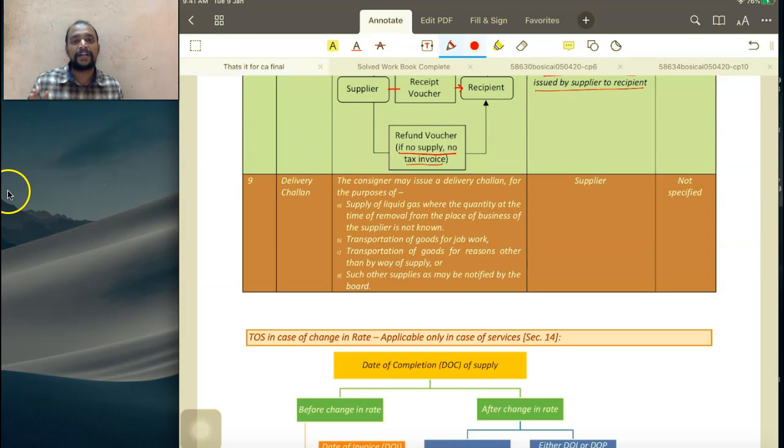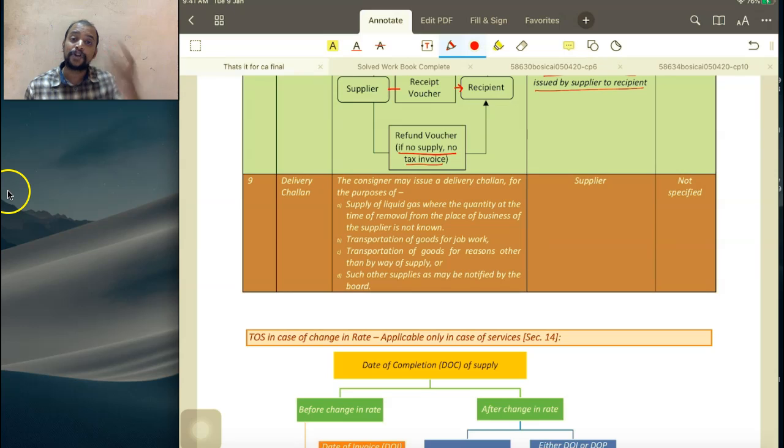And also remember one interesting point here. In the same transaction, I am making taxable supply as well as exempted supply. Should I give tax invoice for taxable supplies and bill of supply for exempted supplies? No need. There is something called consolidated invoice cum bill of supply. So same document, it is invoice cum bill of supply. With respect to taxable supplies, I will mention the tax rate. With respect to exempted supplies, I will not mention any rate. And I can give a single document, no need to give separate documents.